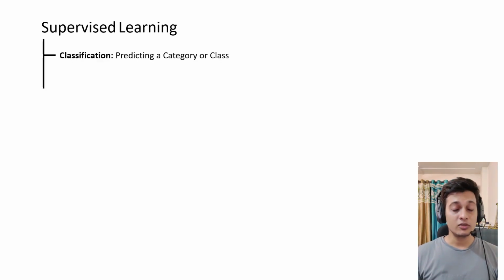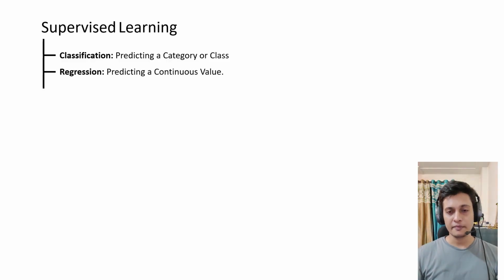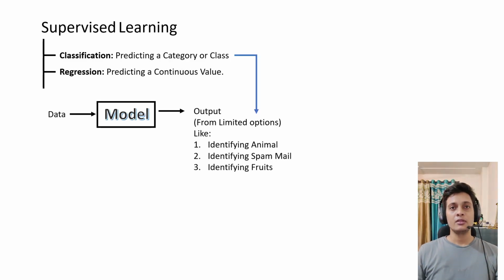So coming to supervised learning, it has types too. Supervised learning has one type called classification and another type called regression. Then what do I mean by classification and regression? Let's understand classification first. If I'm going to create a model, or a program or algorithm, which can identify some limited output. What is limited output? If I say fruit, fruit is a very limited word, but it is classifying multiple objects.